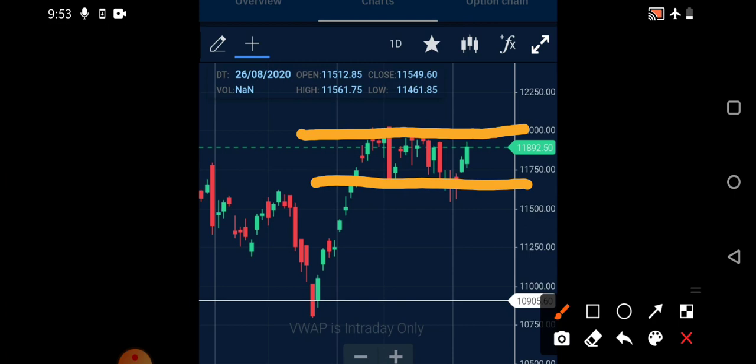And you may assume that between 11,750 and 12,200 and above, the market may be fluctuating tomorrow as well. So volatility will be present, and you need to assume that. Once this new breakout comes, it will start moving in that particular direction for a certain period of time, and again after that we may see a correction. So this is the basic idea that you need to understand.